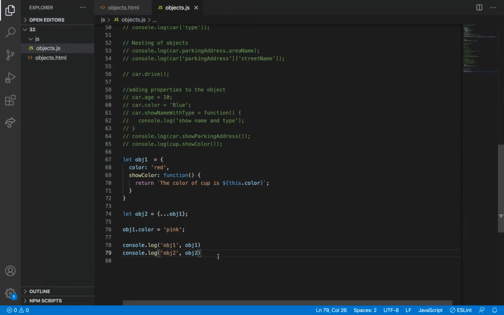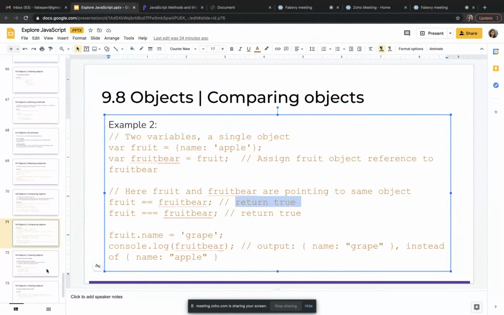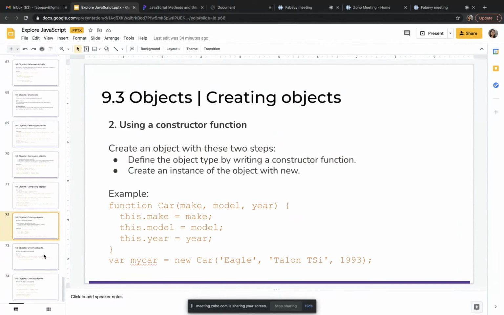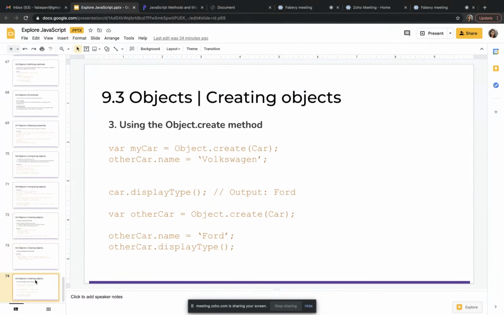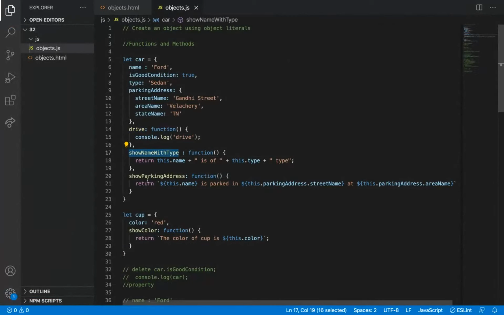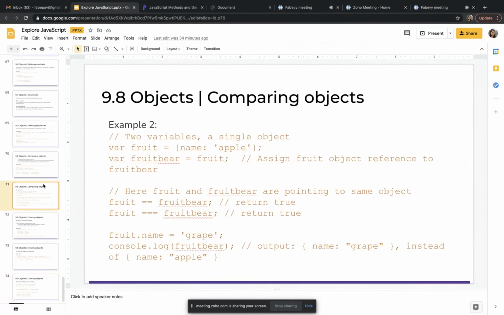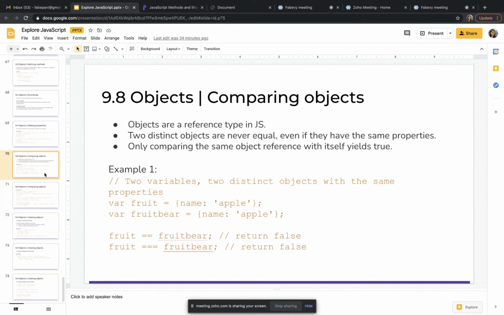I'll take some more things in objects and then let me wind up this session. I'm going to teach only two methods in objects because there are many. I'm going to teach some predefined methods, not these methods, which we can add on our own. In arrays we have used filter, map, sorting and those kinds of functions. I'm going to teach only two methods in objects.